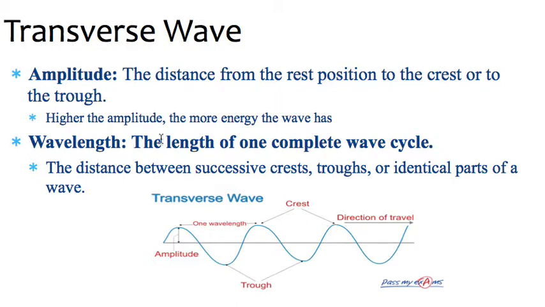And then wavelength is the length of one complete wave cycle. So for this, it's like if we start here at the beginning of this, go up to the crest and then go back to the rest, then go to the trough and back. That's one complete wave cycle. And then this one repeats about three times in this diagram. So we could measure wavelength from the start here to the start of the next one. An easier way to do it is generally going from crest to crest or trough to trough, just because those are easy to spot on the diagram and measure it that way. Right? Be sure you're able to identify and label a diagram like this on any quiz and test in this unit, because they will show up.